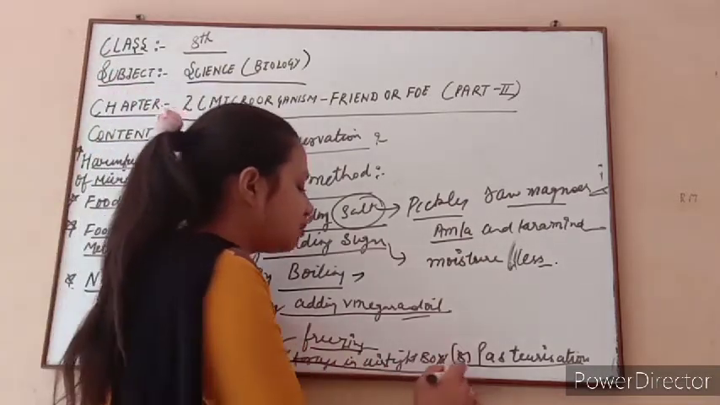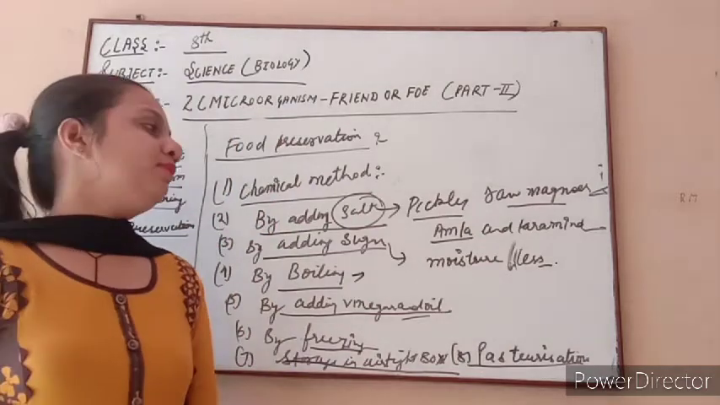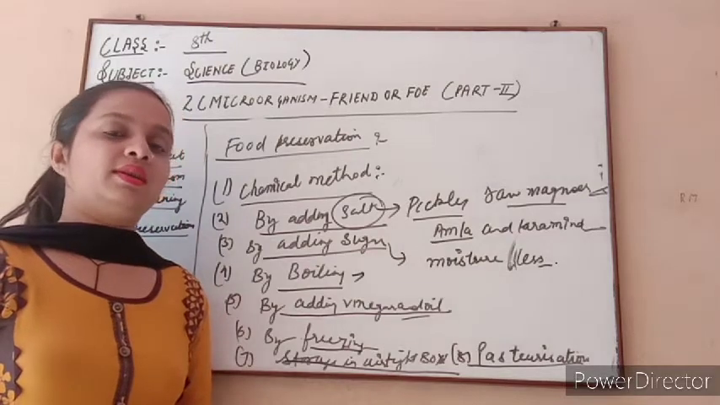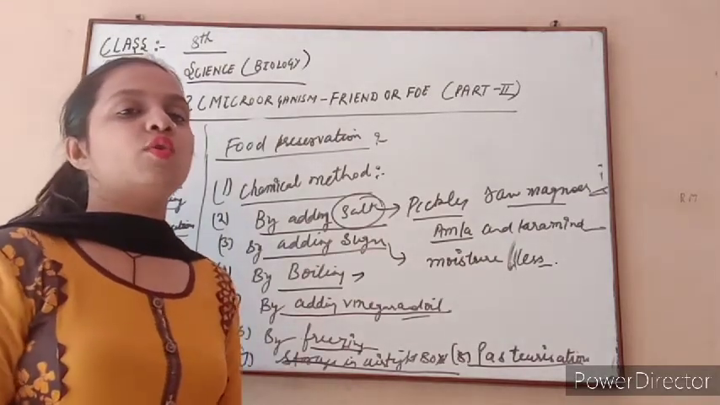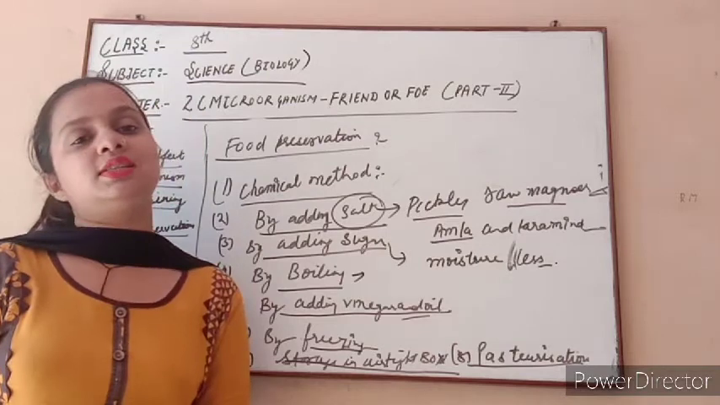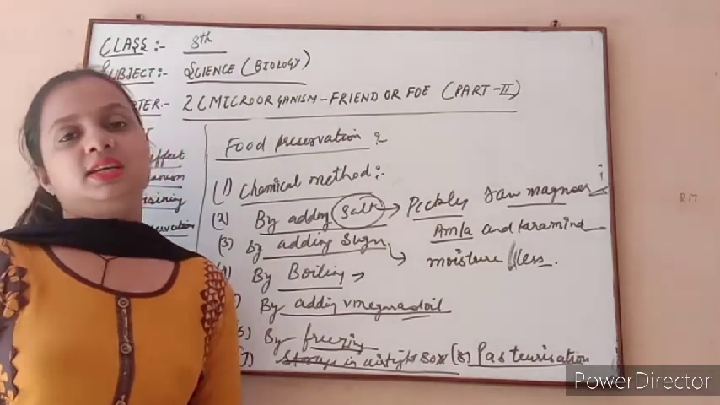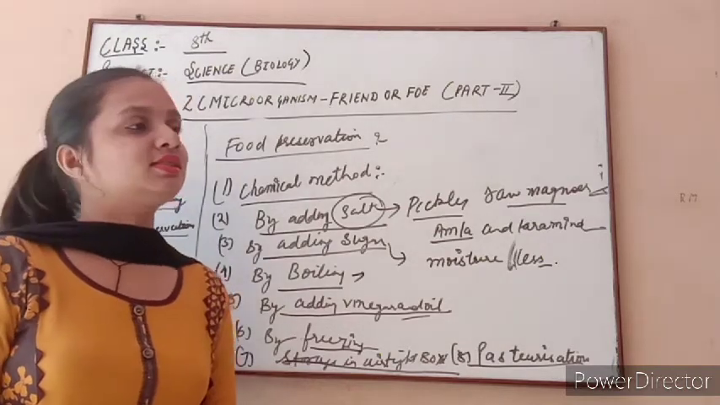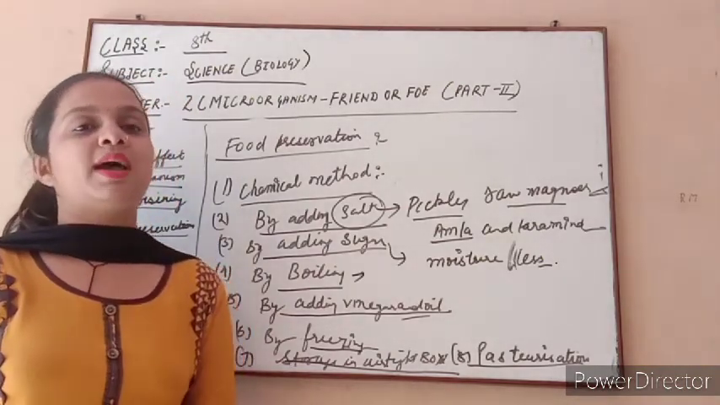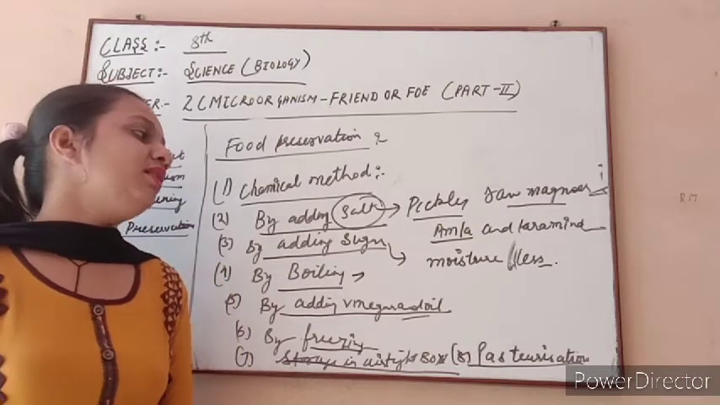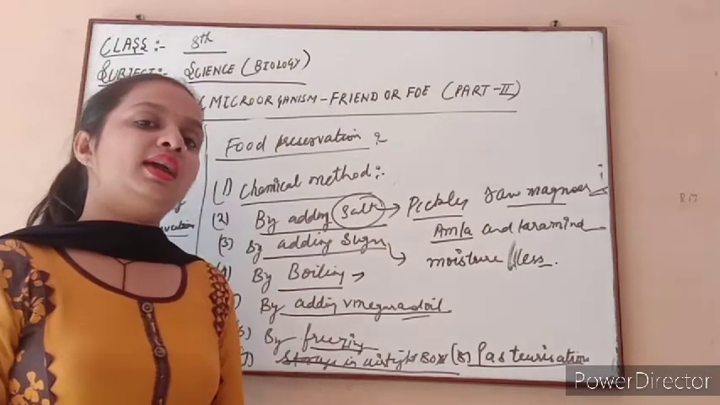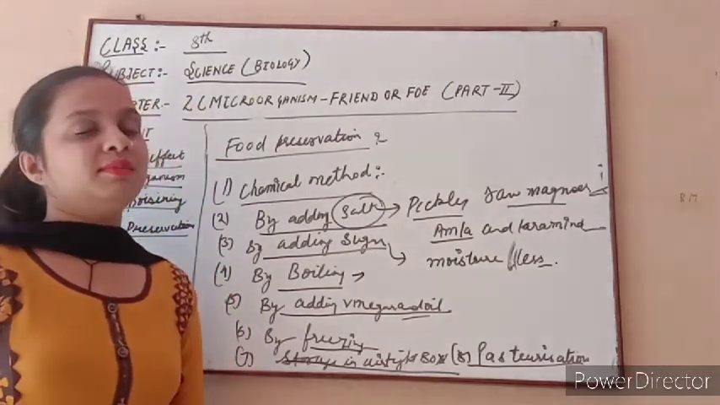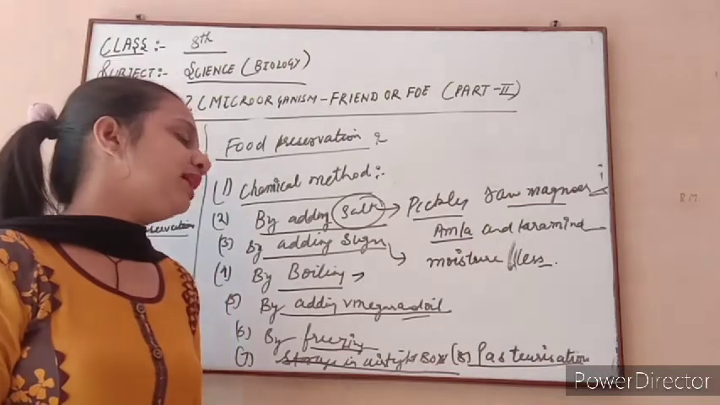Now storage in an airtight box. If we keep our namkeen and biscuits in an open area, and no airtight boxes are used to keep this namkeen and these biscuits, what happens to them? After some time we see this namkeen and biscuit is spoiled by the air. It is destroyed by the action of the air, and is not fit to eat then. So how do we preserve the namkeen and biscuits from the action of microorganisms, from the action of the air?